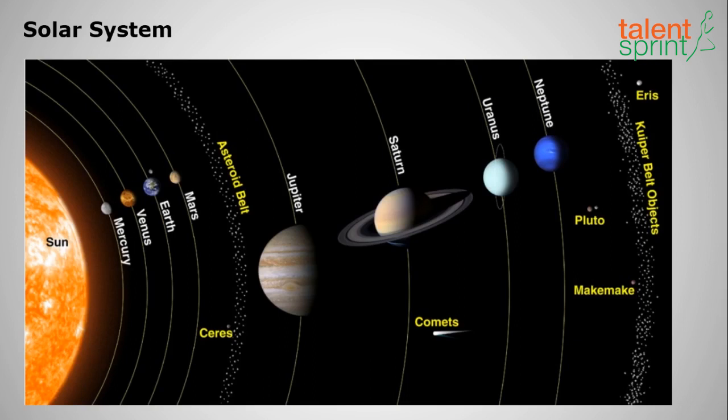Okay, in the year 2006, Pluto was removed as a planet because it did not complete one revolution, and there are so many planets like Pluto after Neptune. So that's why it was not named as a planet. It was removed as a planet. Clear with this? And we have the Kuiper belt after Neptune, and after the Kuiper belt we have the Oort cloud. We shall discuss all these things in detail. We have asteroids, comets, meteors, all those things we shall discuss in detail.